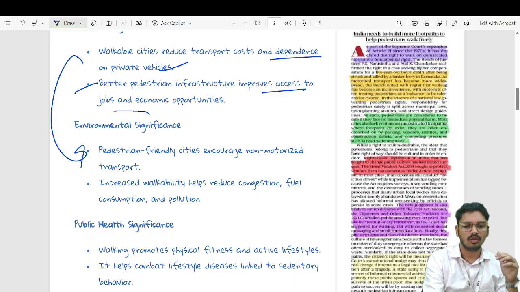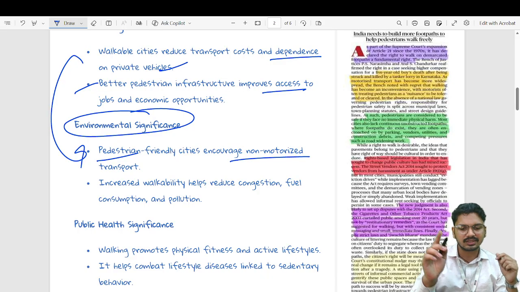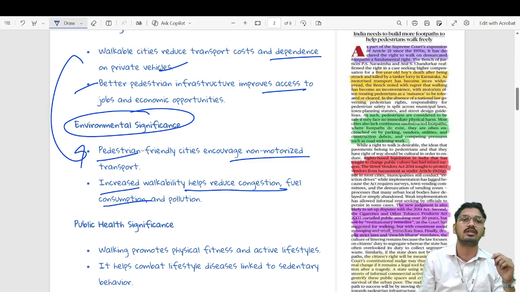Now, the environmental significance: pedestrian friendly cities encourage non motorized transport, which increases walkability and helps to reduce congestion, fuel consumption, and the most important part, pollution.